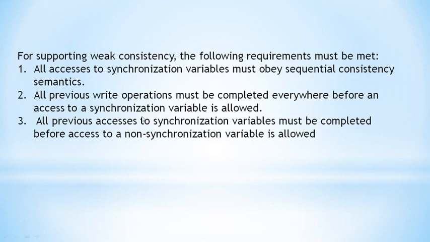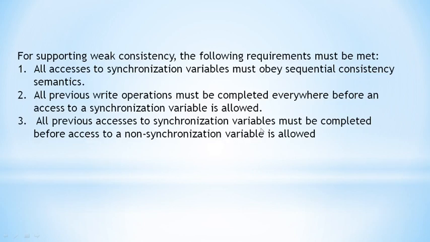All the previous write operations which it is doing should complete before accessing a synchronization variable. And the third is that all previous accesses to synchronization variables must be completed before accessing a non-synchronization variable.